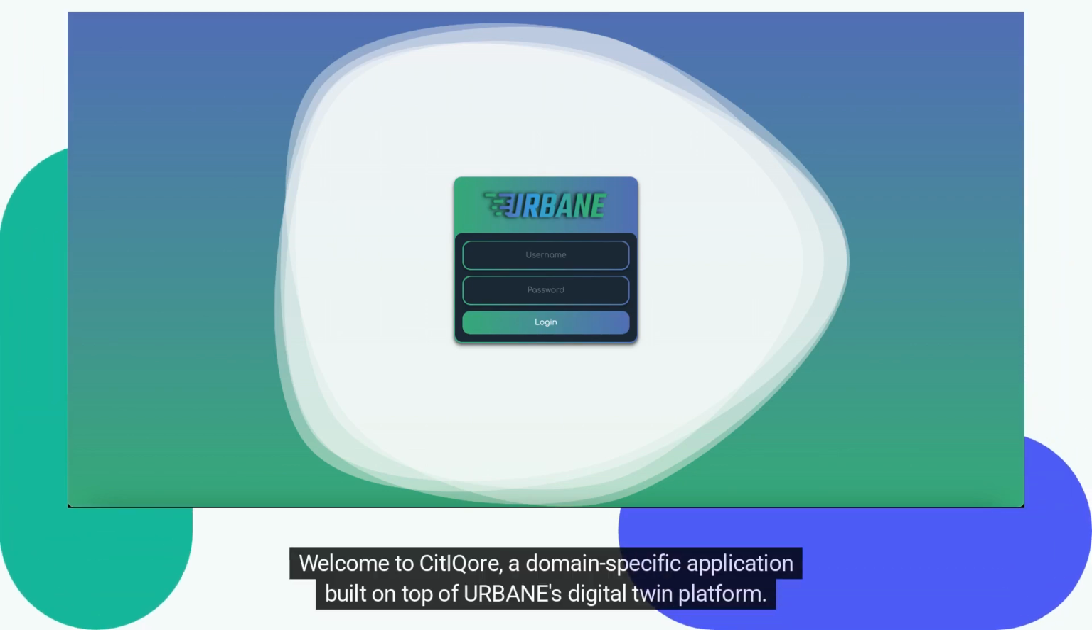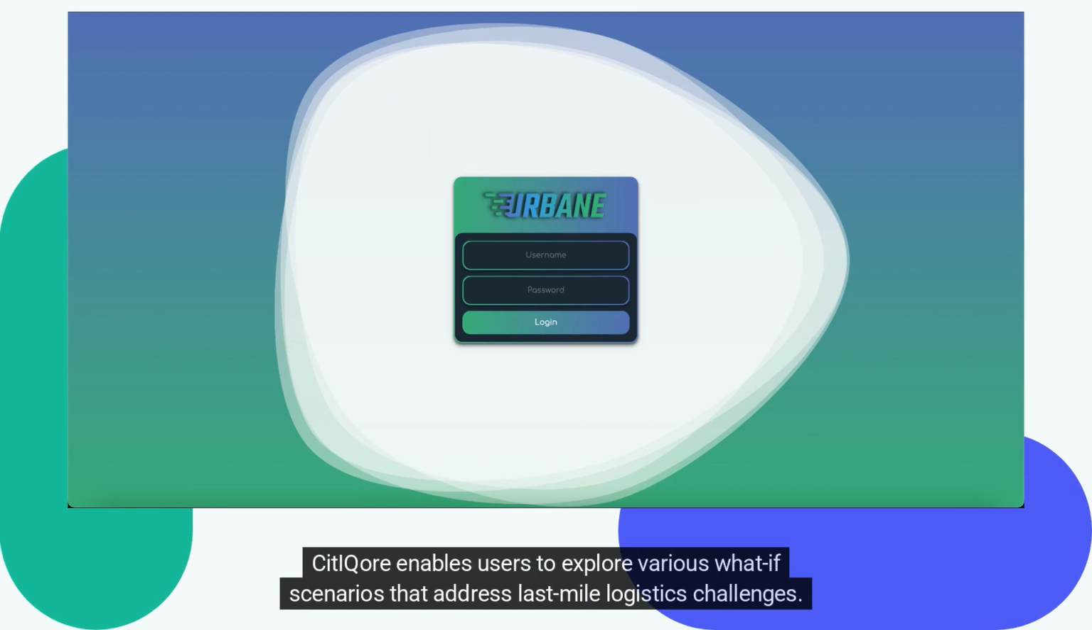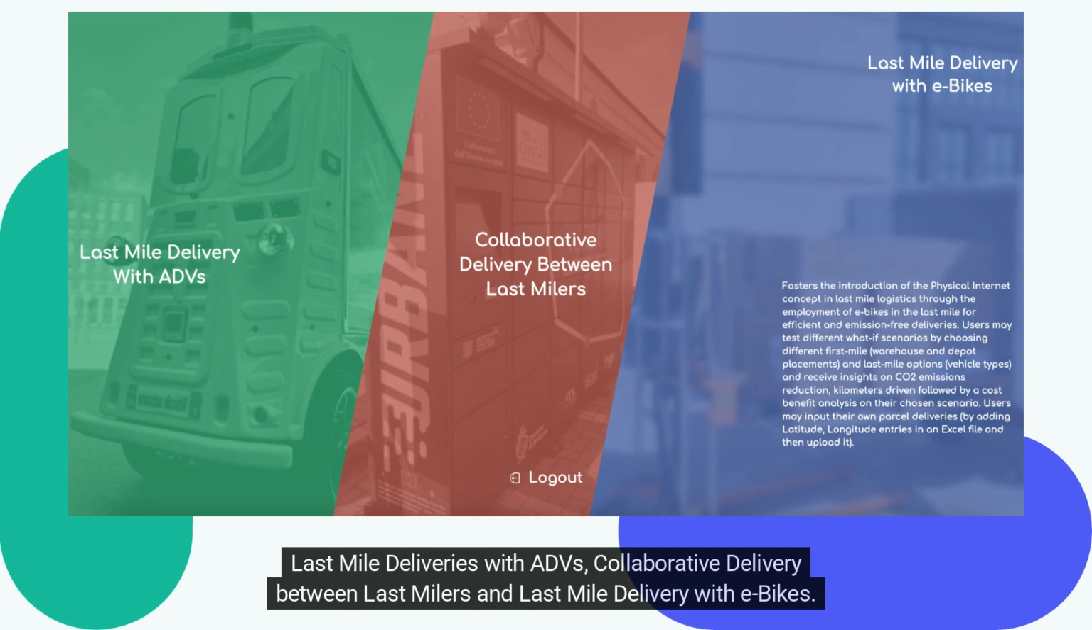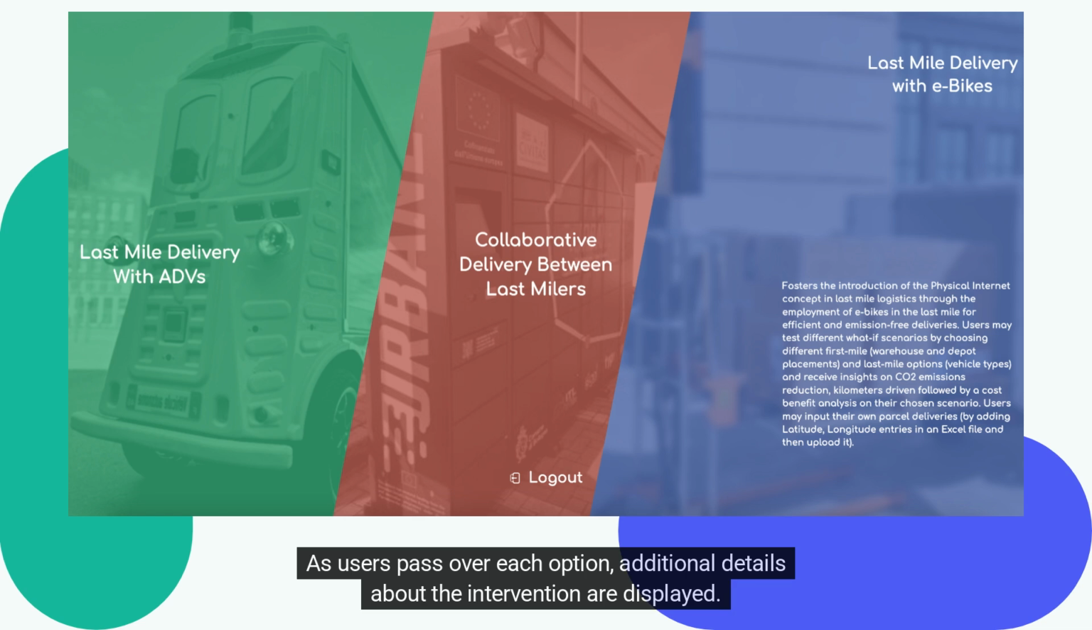Welcome to CitIQore, a domain-specific application built on top of URBANE's digital twin platform. CitIQore enables users to explore various what-if scenarios that address last-mile logistics challenges. Upon launching the application, users are presented with the option to choose between three primary interventions: last-mile deliveries with ADVs, collaborative delivery between last-milers, and last-mile delivery with e-bikes.